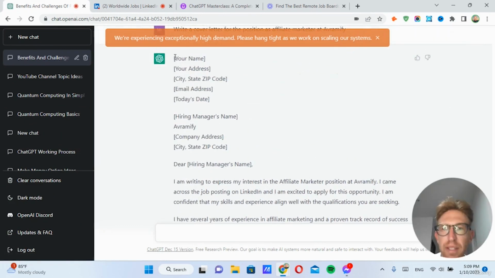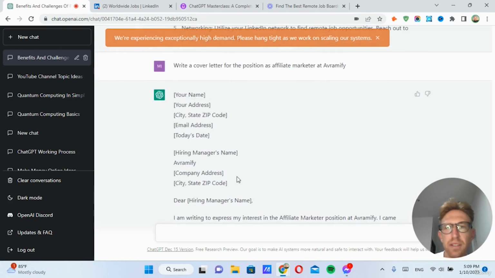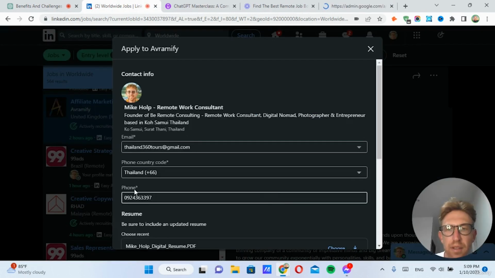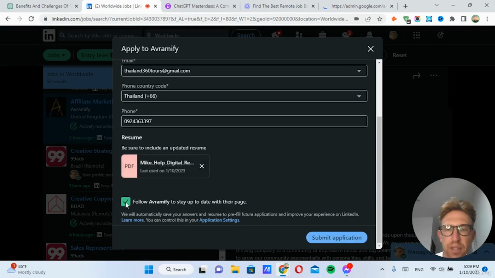So we can simply copy and paste this, put it into a Google Doc, fill out all of the information, and then click apply right here. Sometimes they'll ask for a cover letter, other times they won't. In this particular case, they're only asking for a resume.